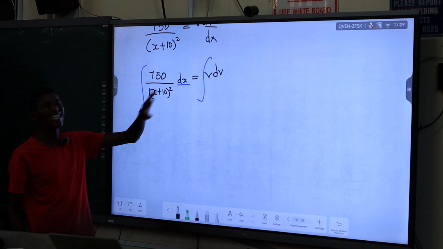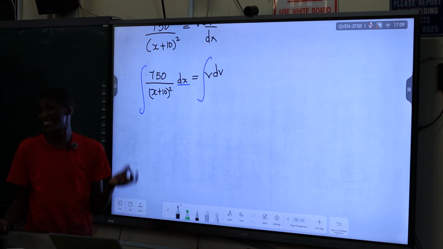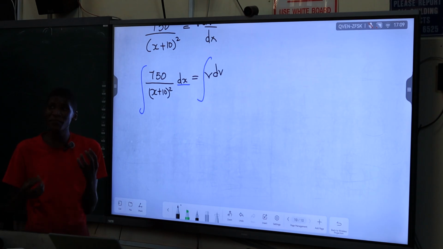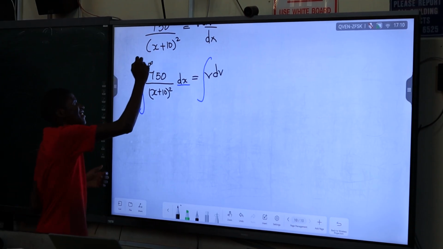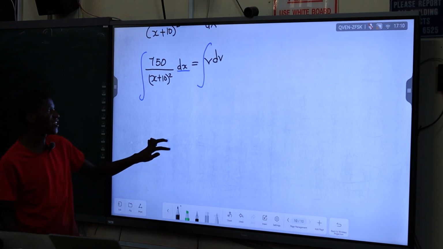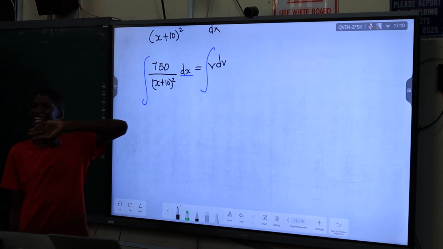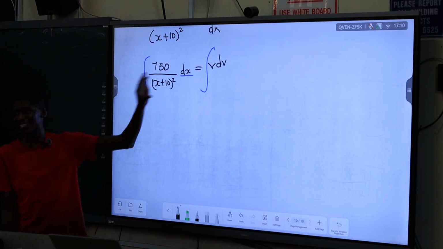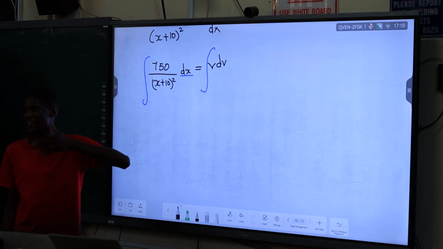We just want to find the relationship between the velocity and the position. We just want to find the relationship between velocity and position. Otherwise, if you are a math geek, you can just say until this goes to infinity. But because you are not, I'm joking, because you are a physics student, you are going to do things step by step.